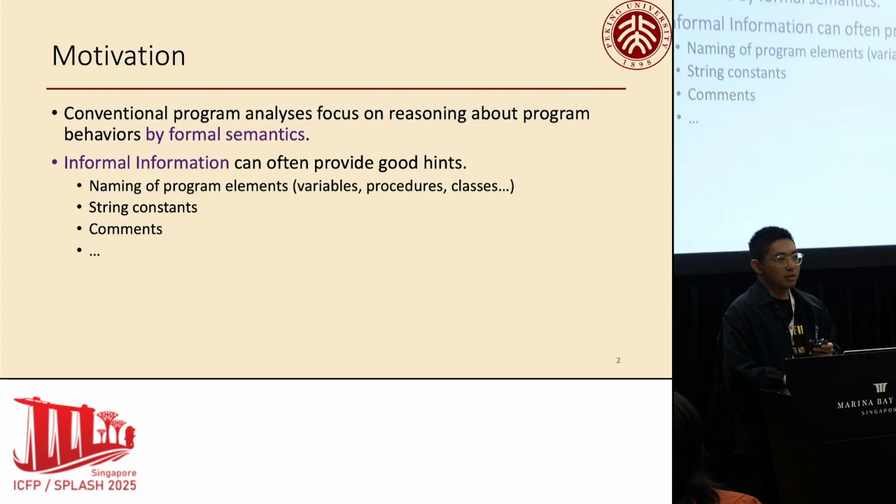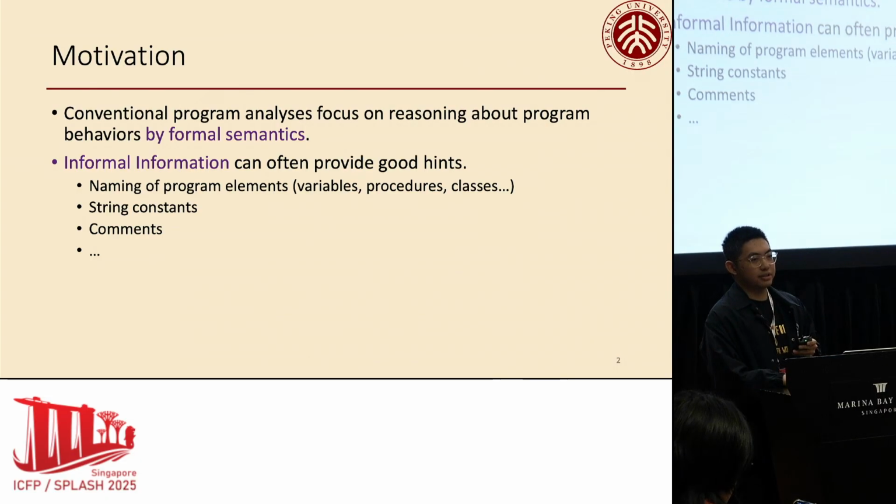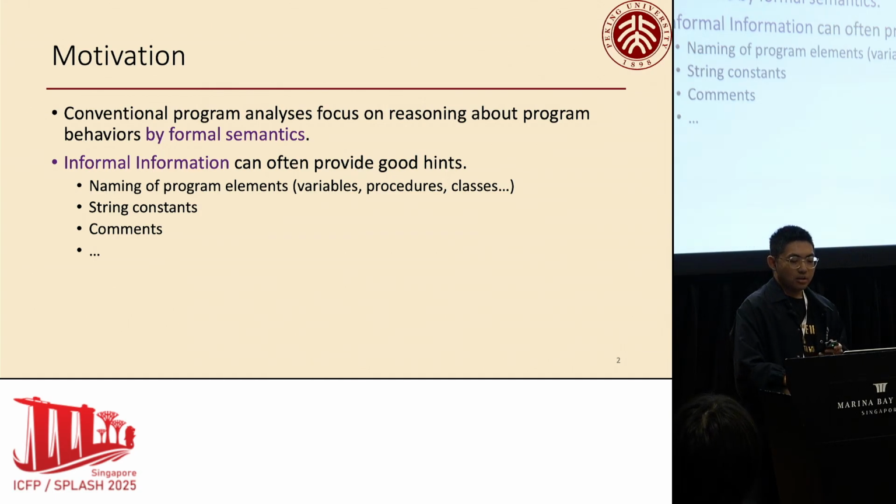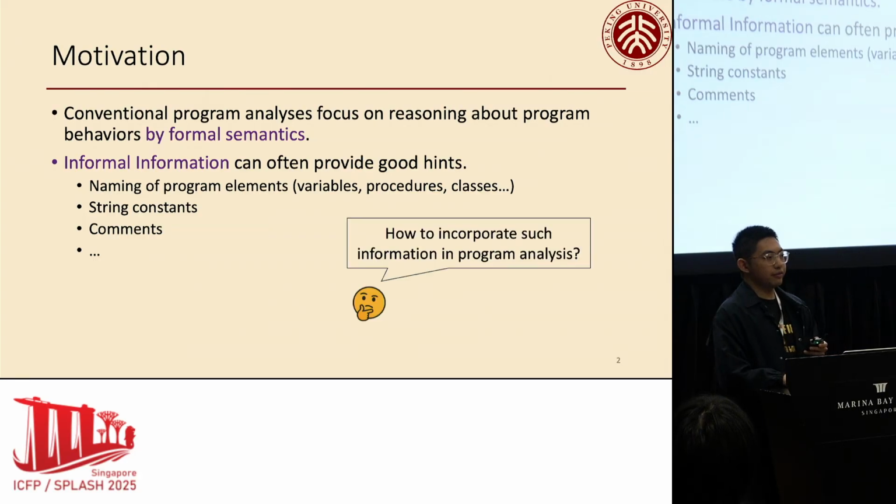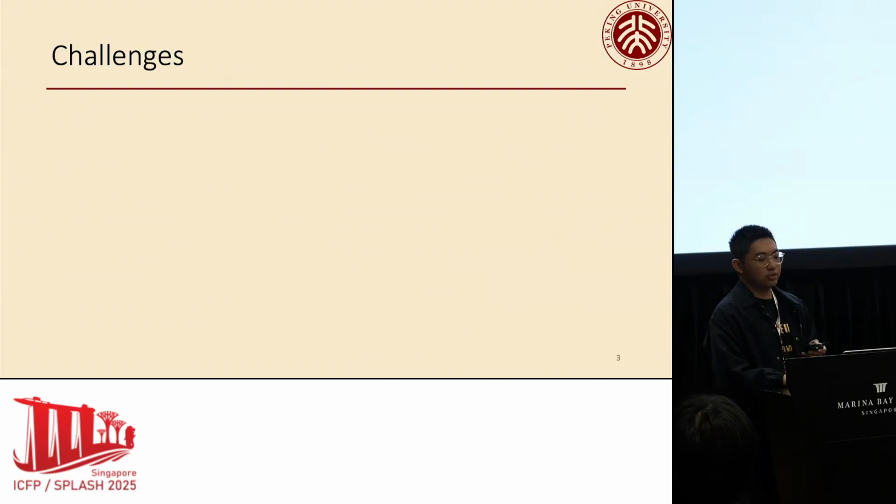For instance, variables which have similar names are more likely to alias with each other, and a code fragment commented with to-do is more likely to be a true bug. So the central question is how to incorporate such information in a formal program analysis. And this is a non-trivial problem due to three main challenges.